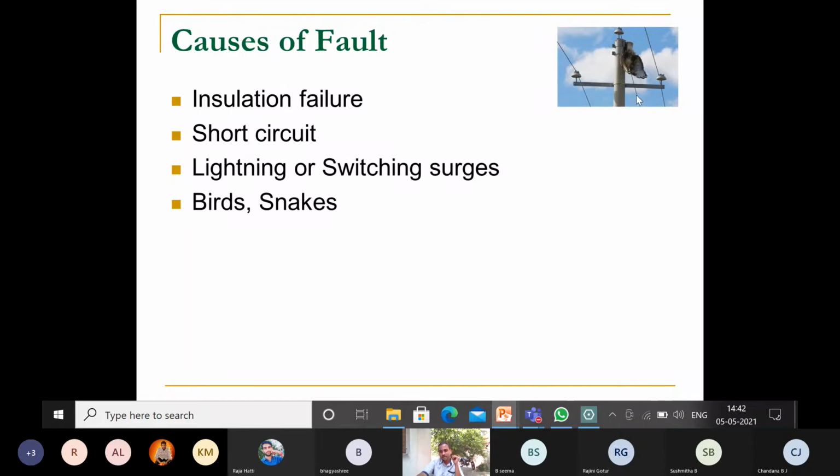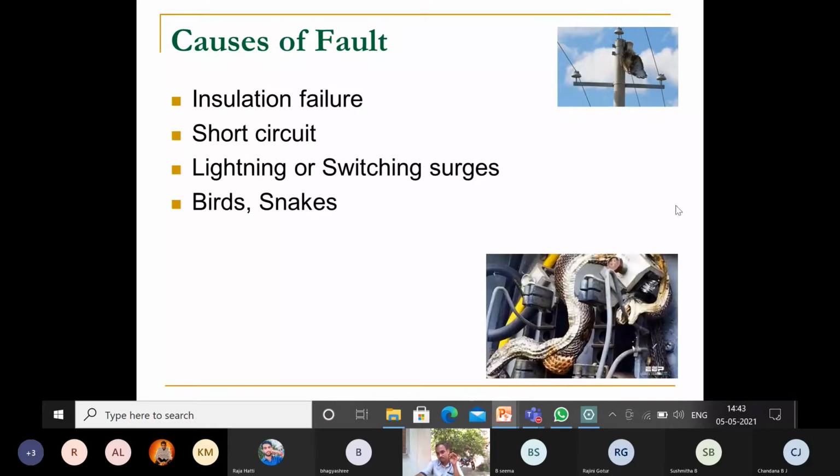If the bird sits on only one line, no problem. But if the bird bridges one wire and earth, or two wires, a fault will occur. Similarly a snake between two contacts causes a short circuit because the current starts passing and conduction takes place between the two contacts. These are several causes for the fault.